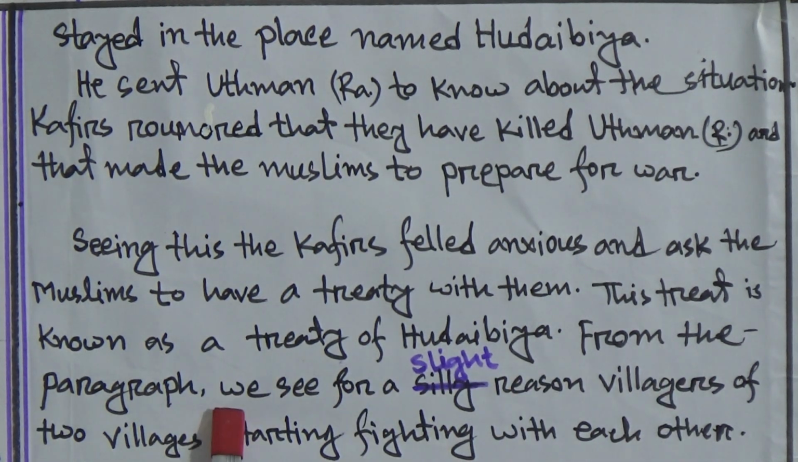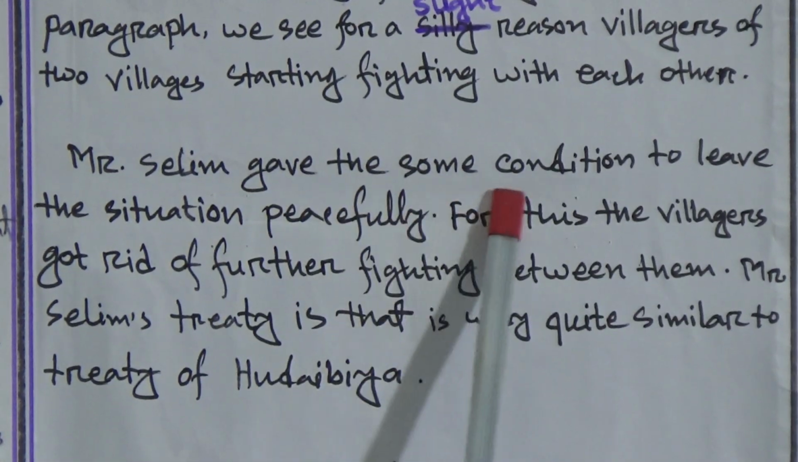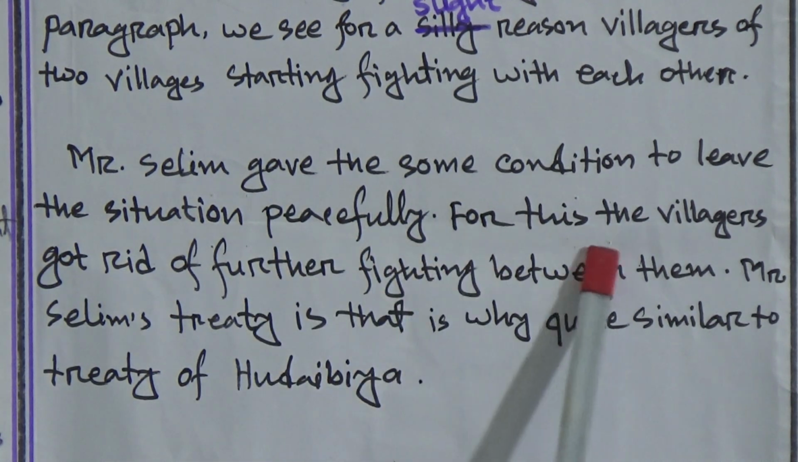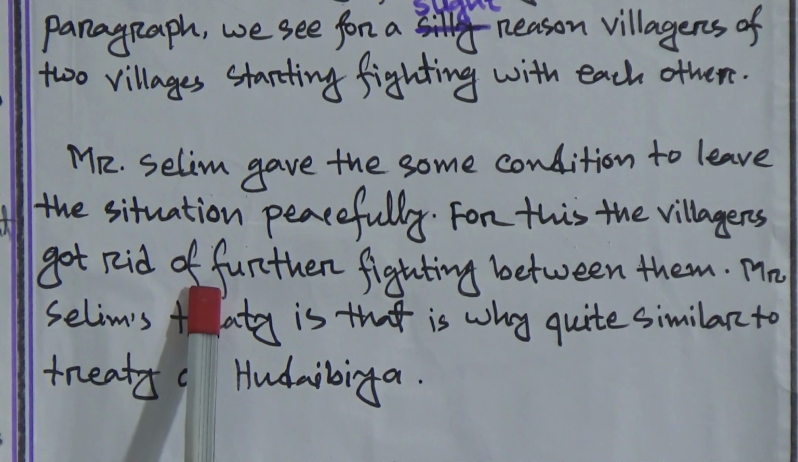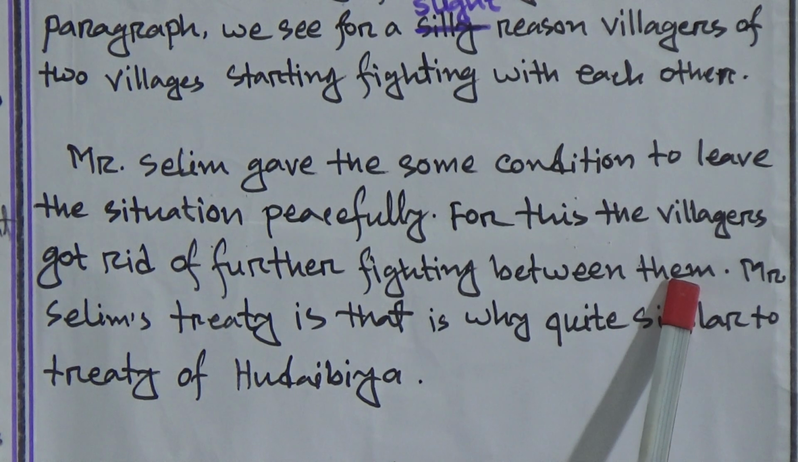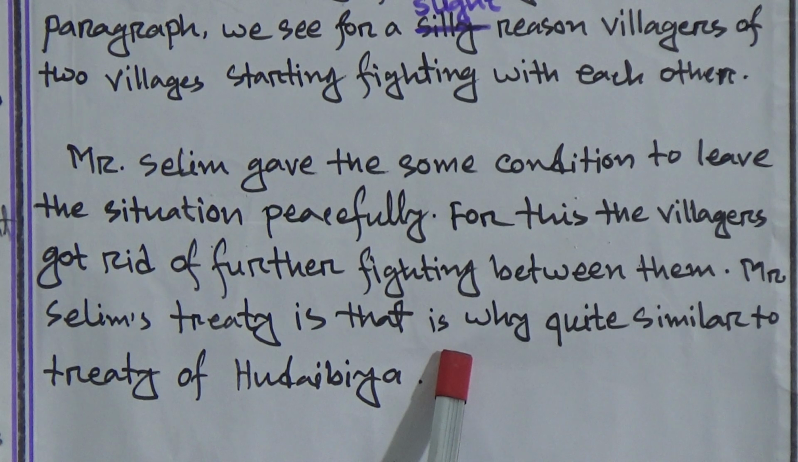From the paragraph, we see that for a slight reason, villagers of two villages started fighting with each other. Mr. Selimia gave some conditions to resolve the situation peacefully. For this, the villagers got rid of further fighting between them. Mr. Selimia's treaty is therefore quite similar to the Treaty of Hudaybiyah.